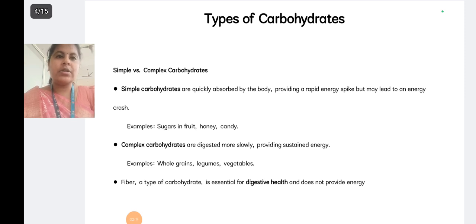And the second one is complex carbohydrates. Complex carbohydrates are digested more slowly than simple carbohydrates, which provides sustained, long-lasting energy to the human body. For example, whole grains, legumes and vegetables. Next, fiber, which is also a type of carbohydrate, is essential for digestive health and does not provide energy. Fiber does not provide energy.